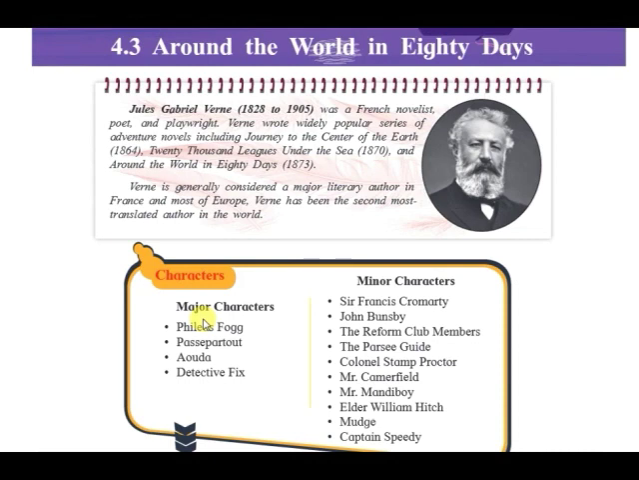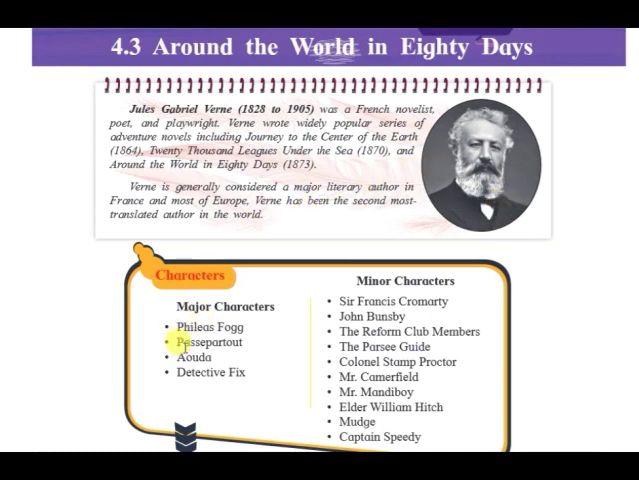So, during one particular discussion, he is challenged by one of his fellow gamblers to circumnavigate Earth in 80 days. He accepts that particular challenge, and the bet is of around 20,000 pounds. If we would calculate that 20,000 pounds in today's currency, especially in Indian rupees, it would be roughly around 24 crore rupees, which was a really huge amount.